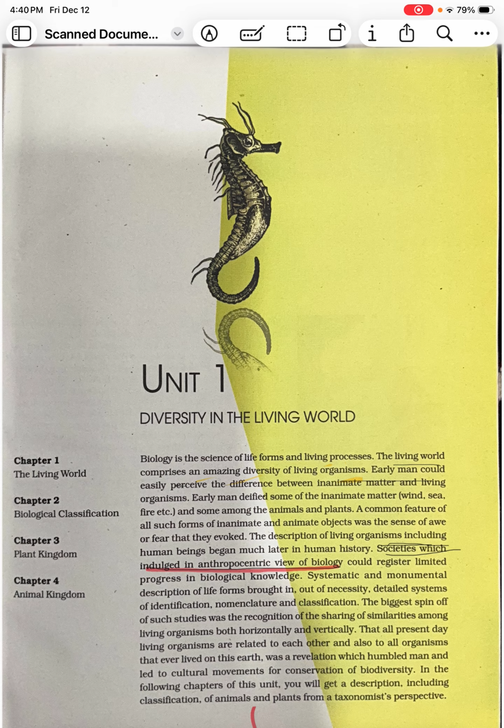So there is a particular time and place where you are studying the organism, and not a single organism is present. Whatever the organism of interest, you will try to compare the similarities and dissimilarities between the different organisms present in that area and their relationships, how they interact with each other.